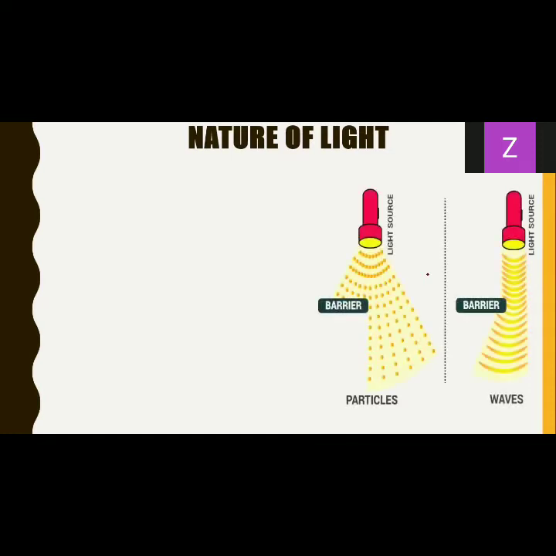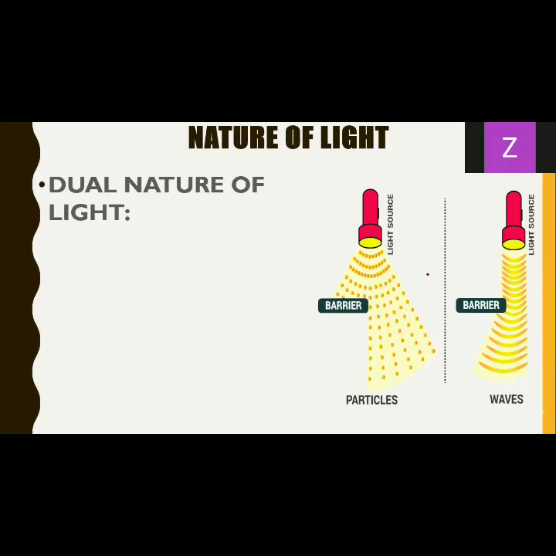Okay. Before we move forward with the Huygens principle, let's quickly go through another nature which we come across, or most commonly consider, which we call the dual nature of light. Light is considered as a particle, and at the same time it is considered as a wave.